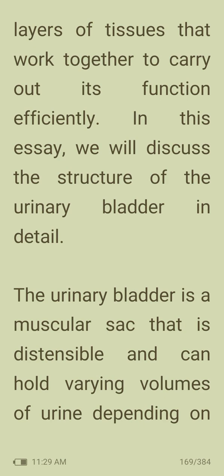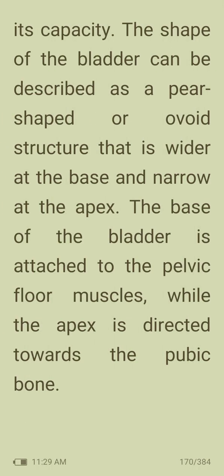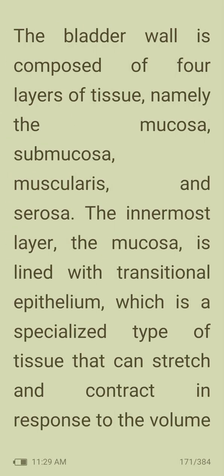The urinary bladder is a muscular sac that is distensible and can hold varying volumes of urine depending on its capacity. The shape of the bladder can be described as a pear-shaped or ovoid structure that is wider at the base and narrow at the apex. The base of the bladder is attached to the pelvic floor muscles, while the apex is directed towards the pubic bone.